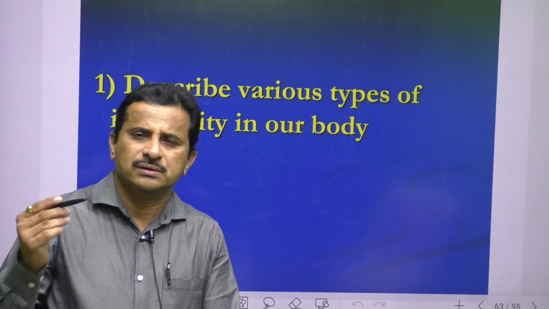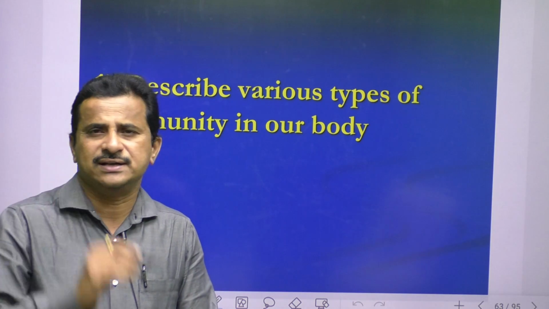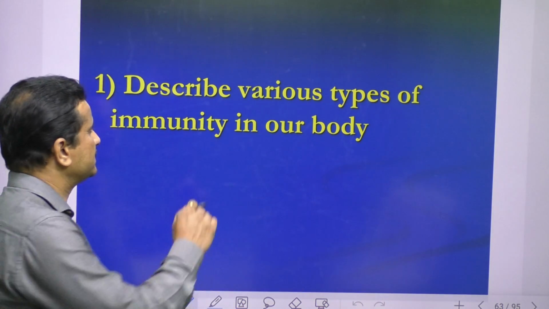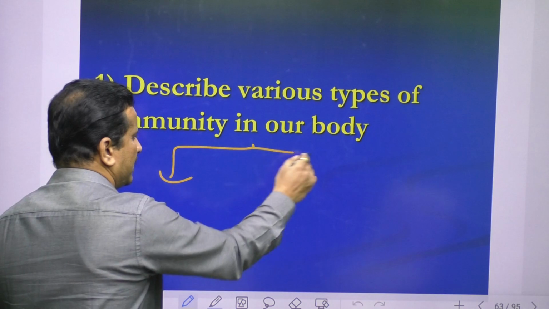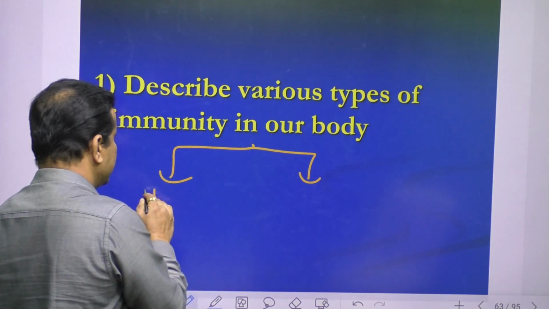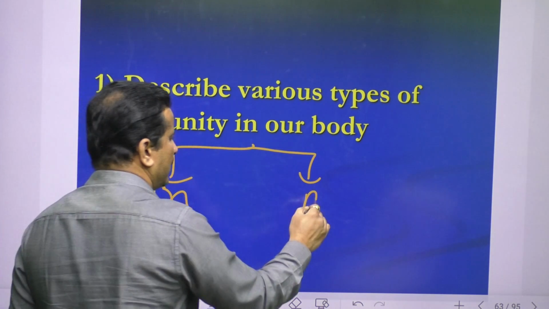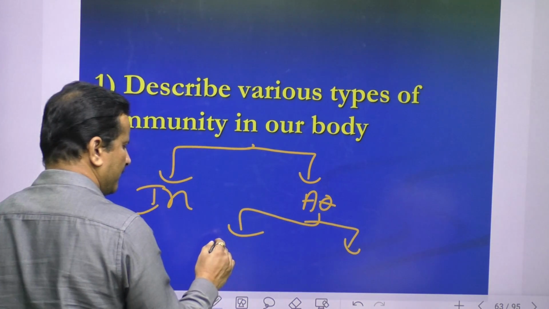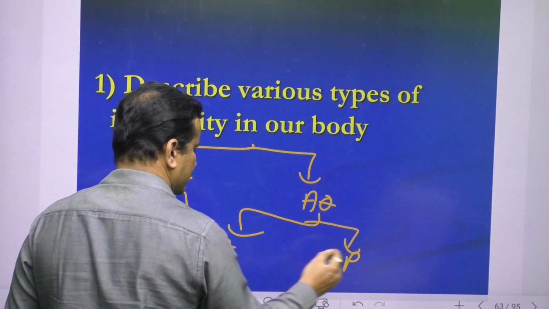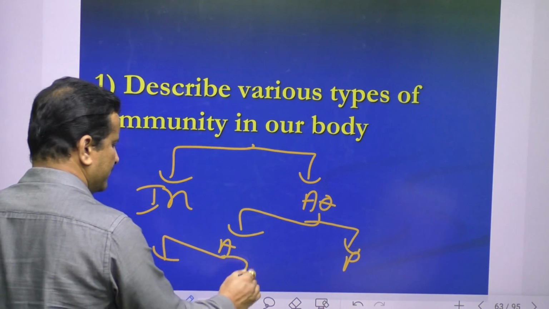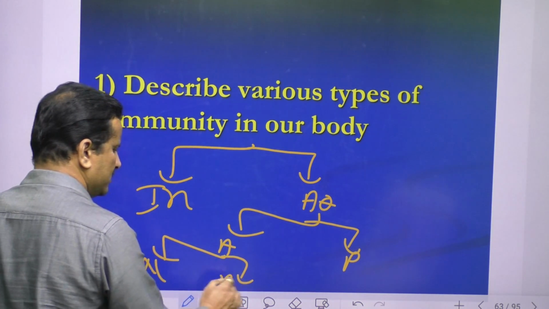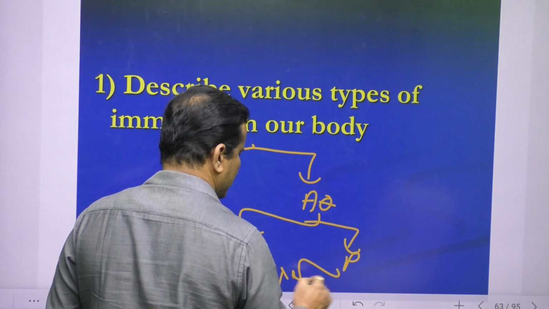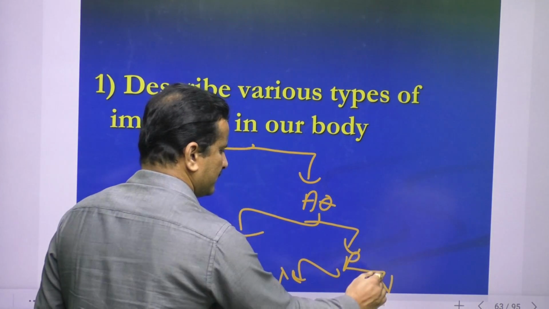So you write each one as a side heading. For example, you can even write in table form. This is innate immunity and acquired immunity. Acquired immunity has two types, active and passive. Active immunity has two types, natural and artificial. Passive is also the same, natural and artificial.